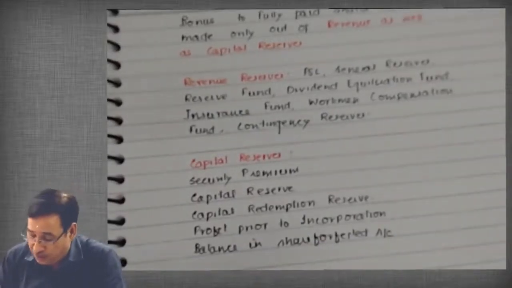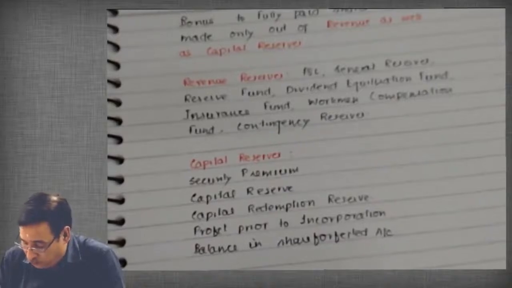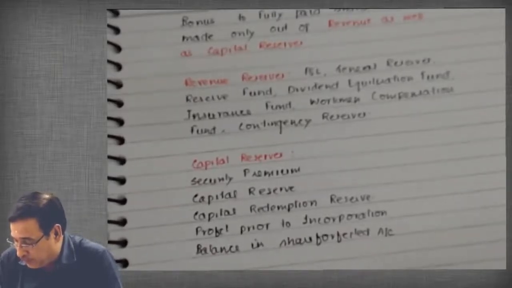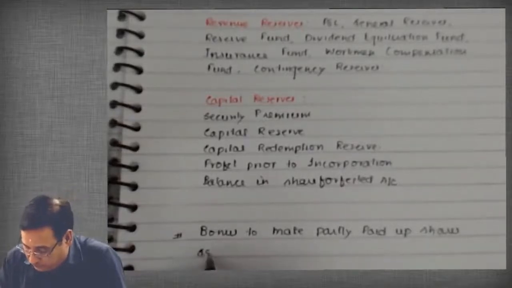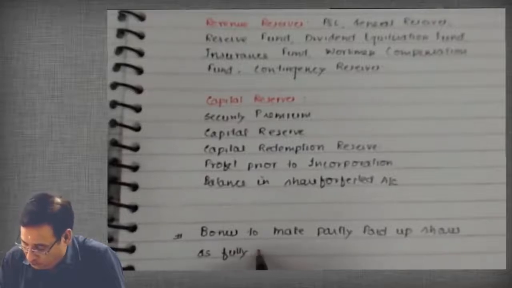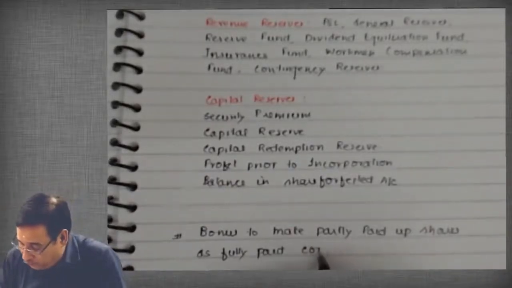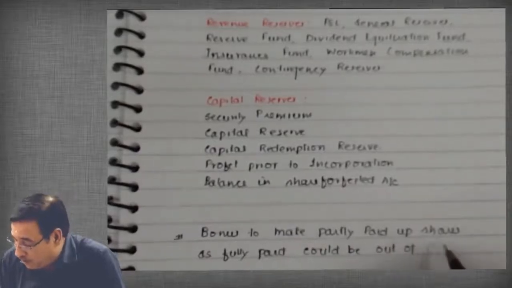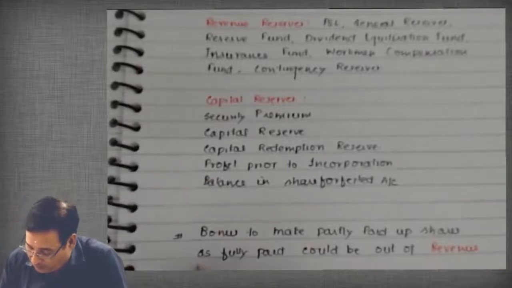Now, I'm writing another point. Bonus to make partly paid up shares as fully paid could be out of revenue reserves only.